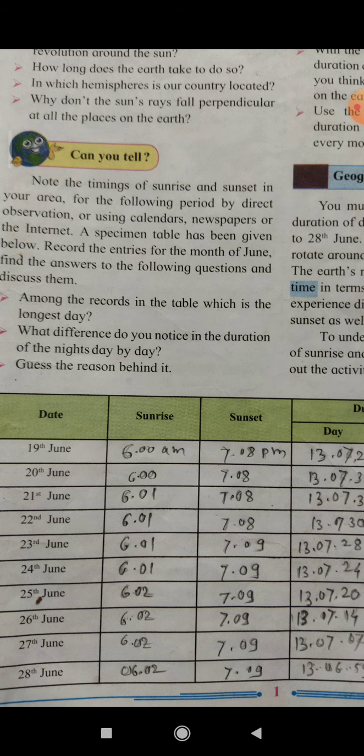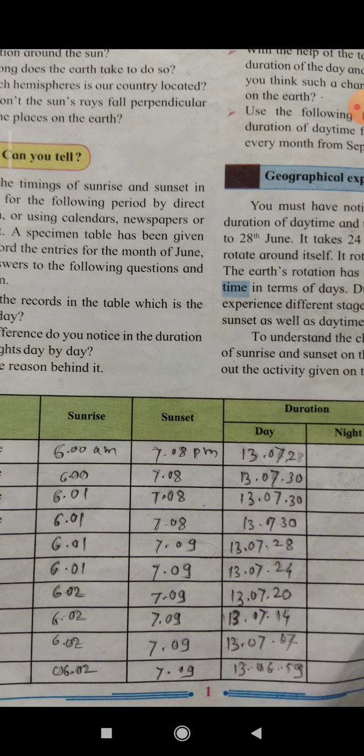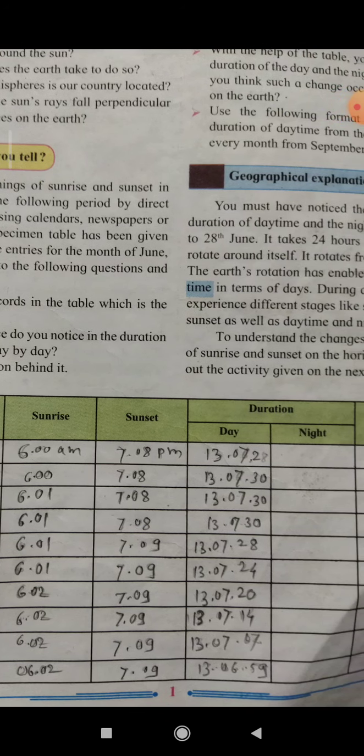And if you see 23rd June, the day duration is now decreasing, it is lessening. How much is it on 23rd June? The day was 13 hours 7 minutes 28 seconds.